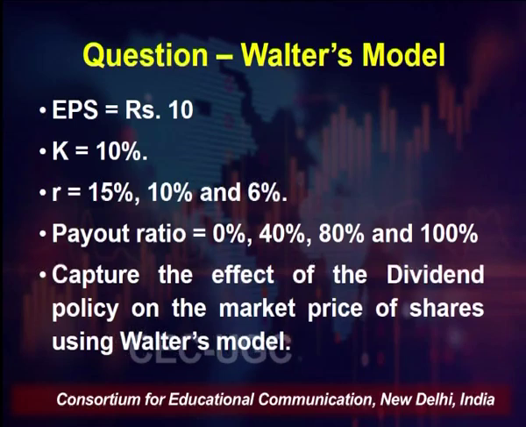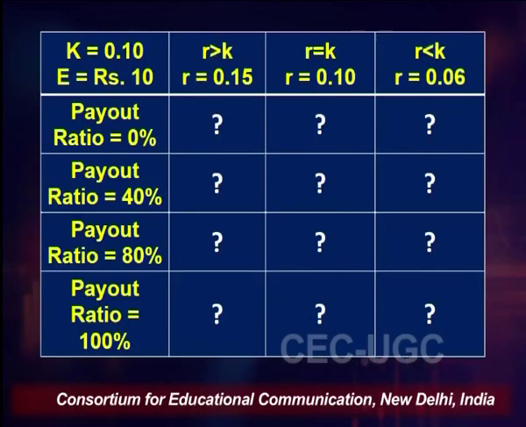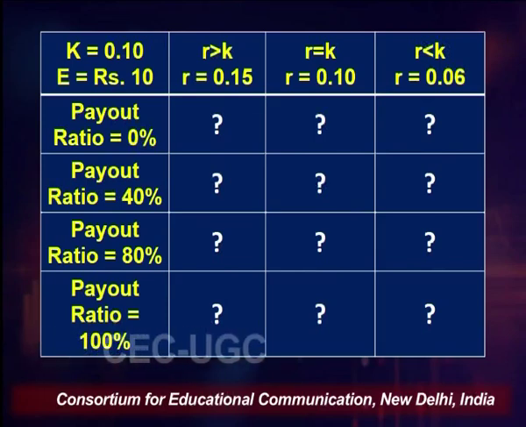So, this question can be presented in the form of a table like this, visible on your screen, where on the top left hand corner you can see that K is 10%, written as 0.10, and our EPS is rupees 10, which is common for all the 12 situations.